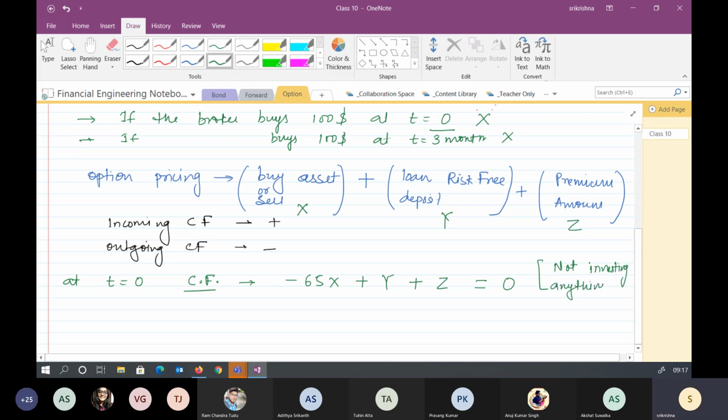So at T equal to 0, the net cash flow is 0. So if the broker wants to buy X dollar, he is taking it from the premium amount plus he has taken a loan from the bank, right? Is this equation okay?